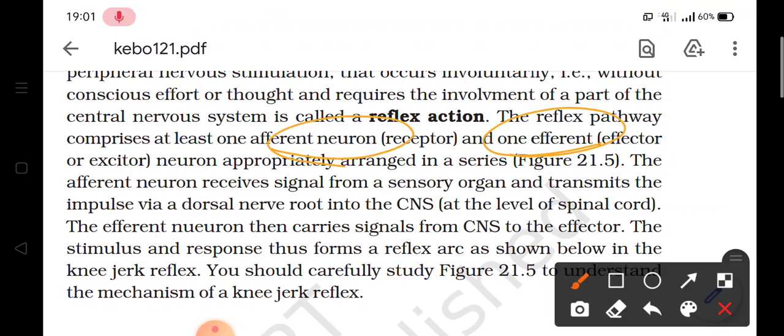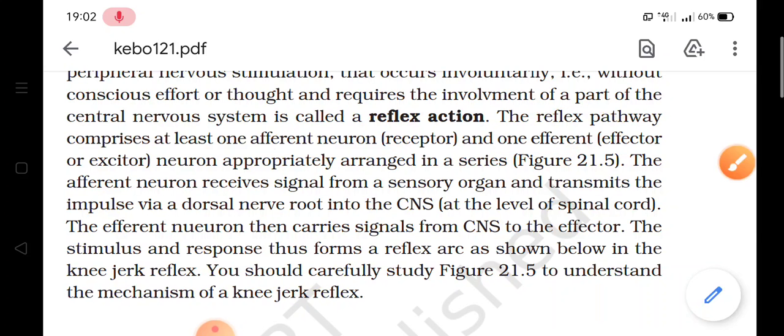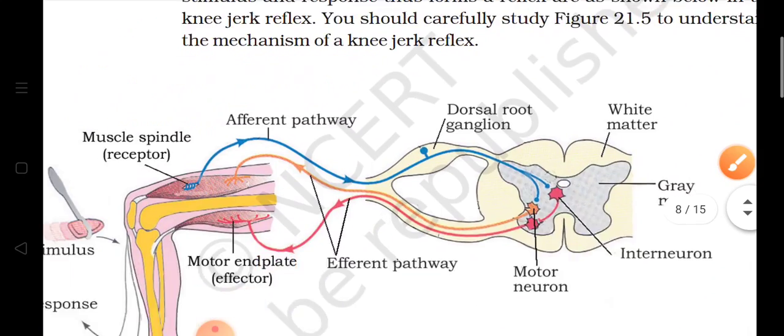The afferent neuron receives signals from the sensory organ and transmits them through the dorsal nerve root into the CNS. And the efferent neuron carries the signal from the CNS to the effector, and the stimulus and response thus form the reflex arc.